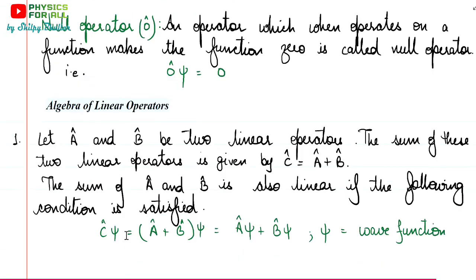That's why we have written that C cap operating on psi should be equal to A cap plus B cap, and their sum operating on psi, or we can say A cap operating on psi individually plus B cap operating on psi individually. Easy to understand, and you can also understand it in terms of numbers.